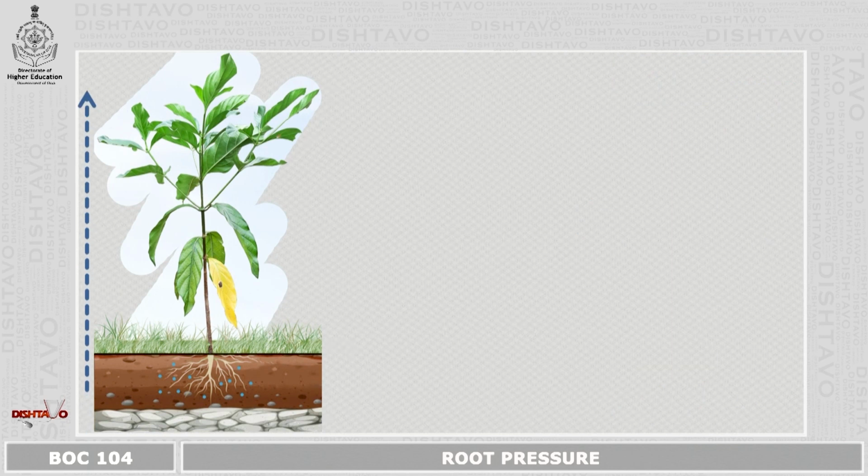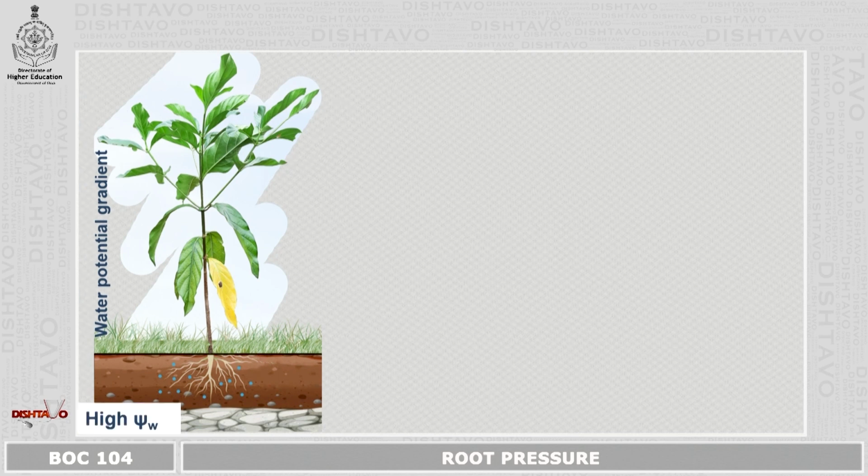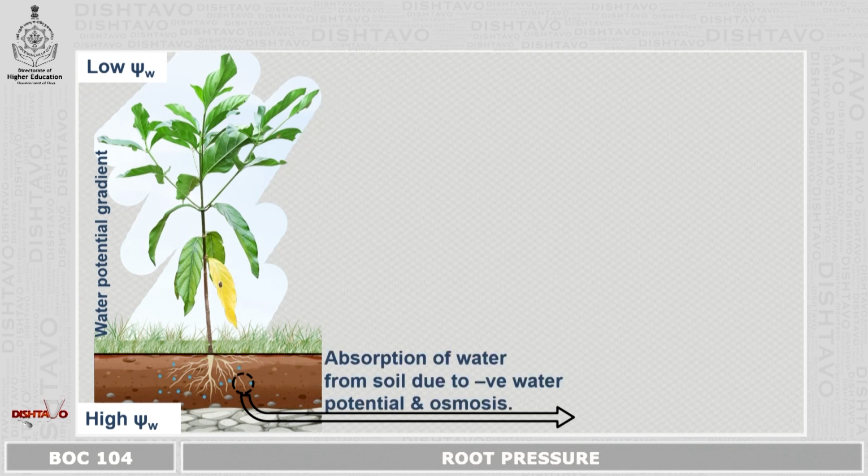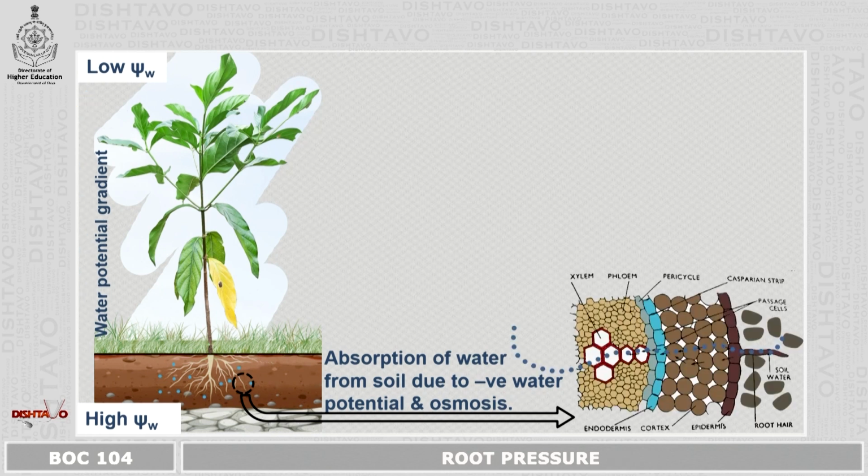This is the overall slide of ascent of sap. In this, a water potential gradient is seen. The water potential is high in soil whereas it is low in leaves. When we combine all these three theories: first, root pressure, absorption of water from the soil due to negative water potential, and osmosis.